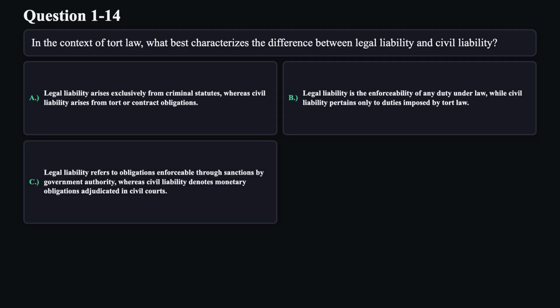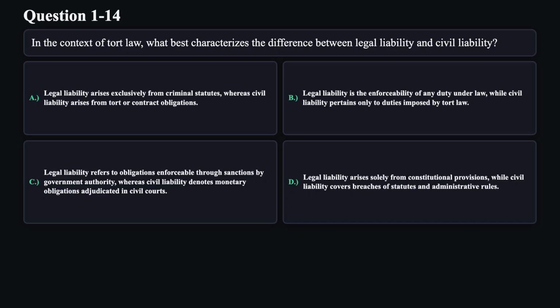C. Legal liability refers to obligations enforceable through sanctions by government authority, whereas civil liability denotes monetary obligations adjudicated in civil courts. D. Legal liability arises solely from constitutional provisions, while civil liability covers breaches of statutes and administrative rules.